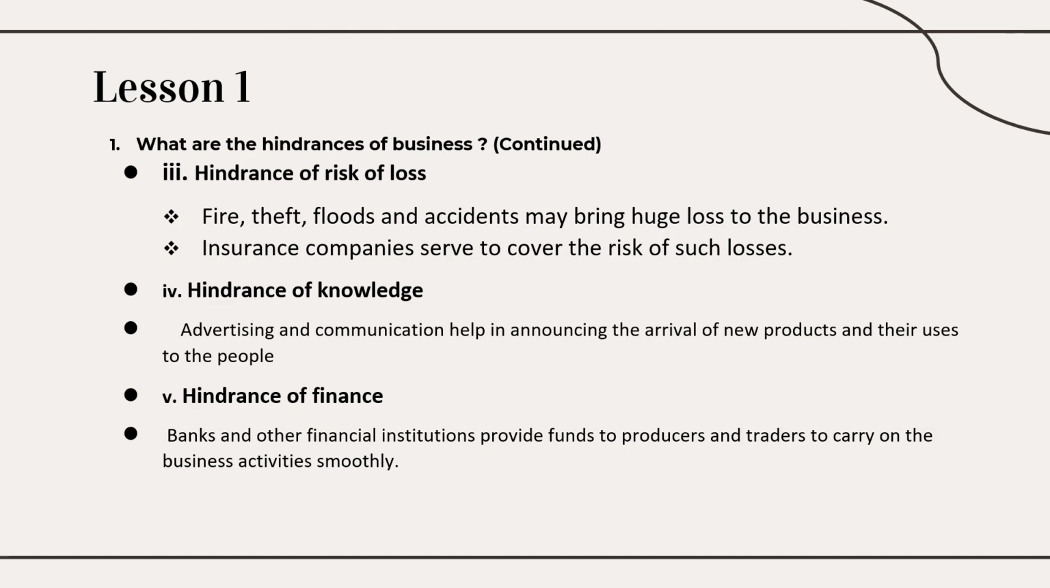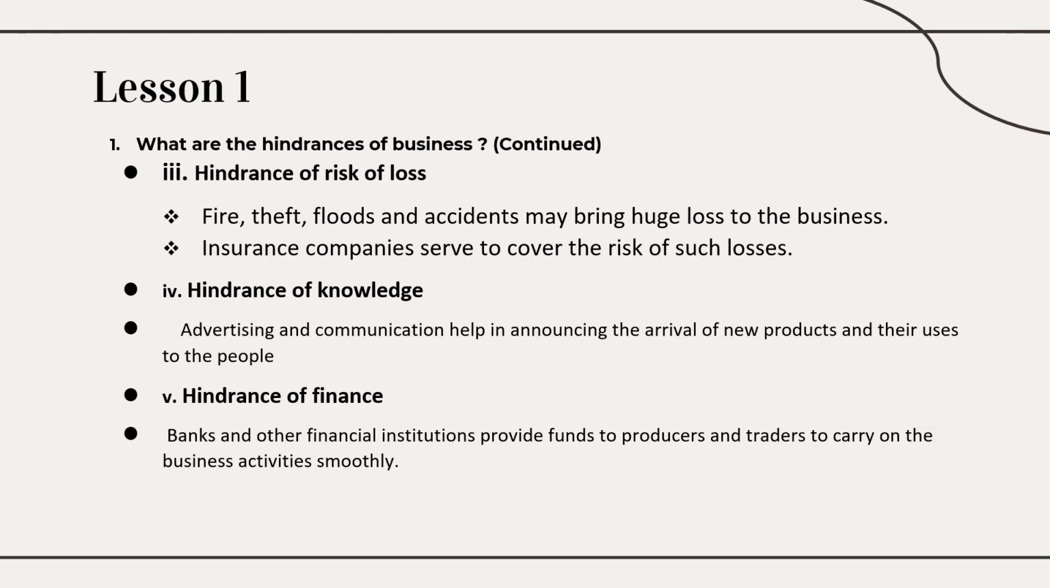And next is hindrance of knowledge. The producer is at one corner. How will he communicate that he is producing certain goods which are required by the consumer? Through advertisement and communication, he can announce the arrival of new products and their uses to the people.